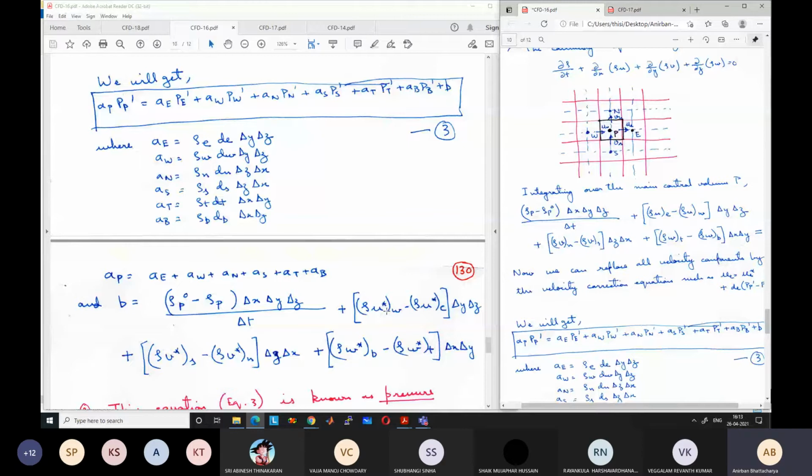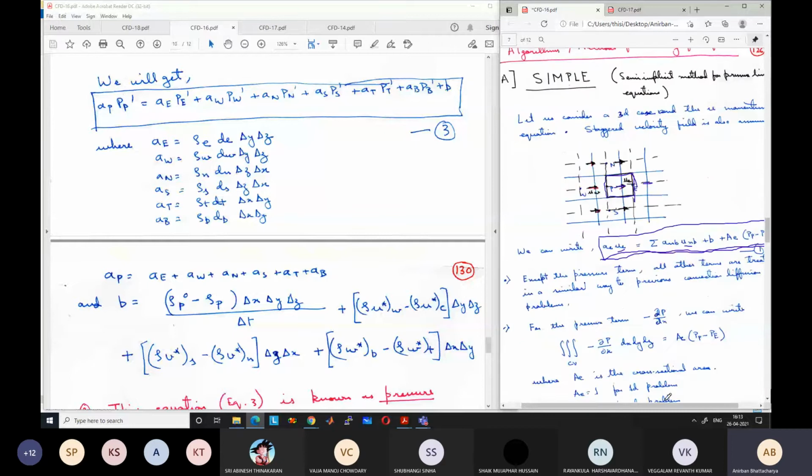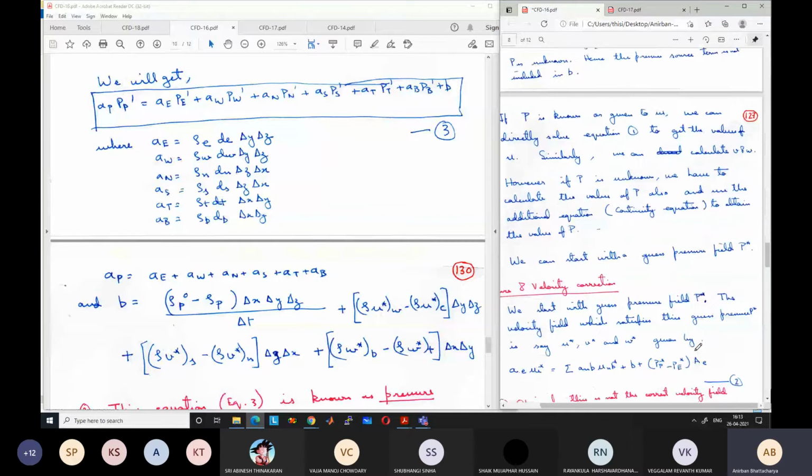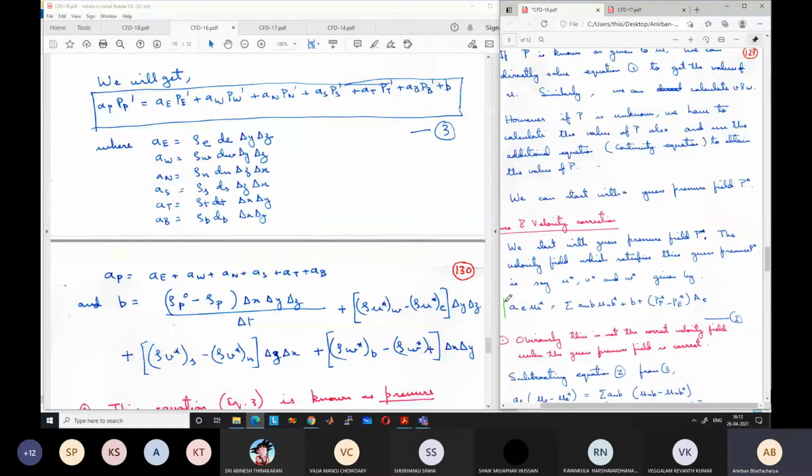If you go back to the momentum equation, the initial momentum equation, what did we solve? We started with a guess pressure P star and solved the momentum equation to get the wrong velocities U star, V star, and W star. So it means that we know the star values. These are not the correct values, but we know these values based on the guess pressure P star. So U star, UW star, UE star, VS star, VN star, WV star, WT star are also known. So B is known.